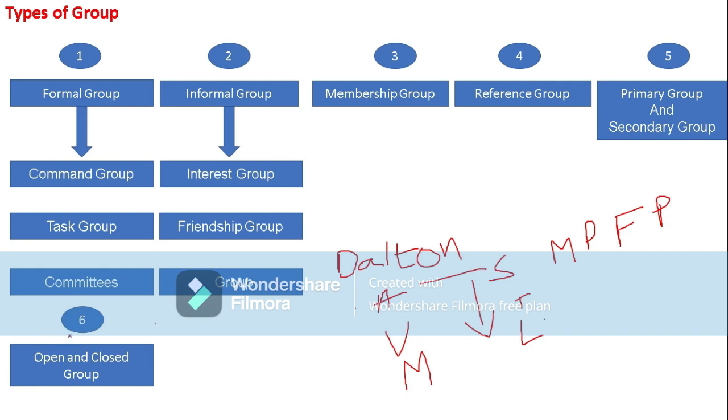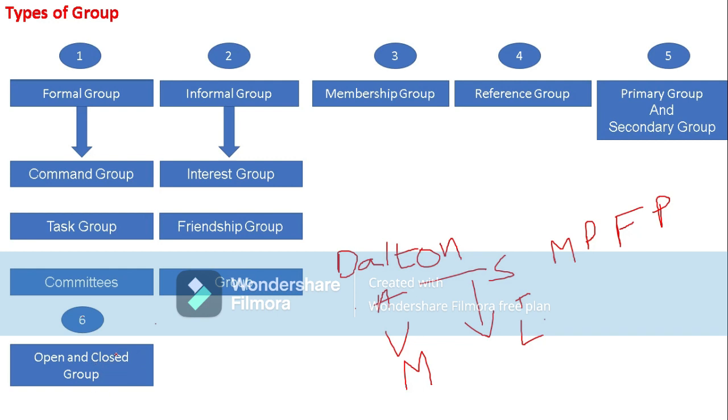Coming to closed group, these are those groups whose membership is limited, so not every person may be a member of that particular group. It means new members are not allowed to join that group, and there is a special objective for its formation also. Those are known as closed groups.